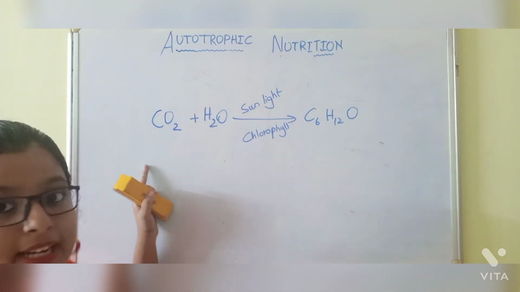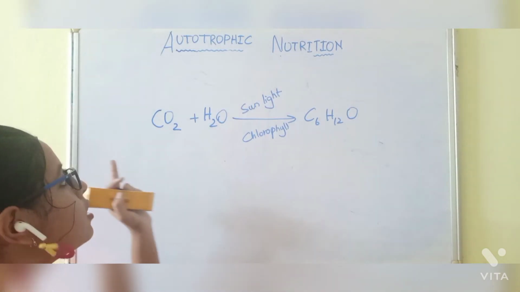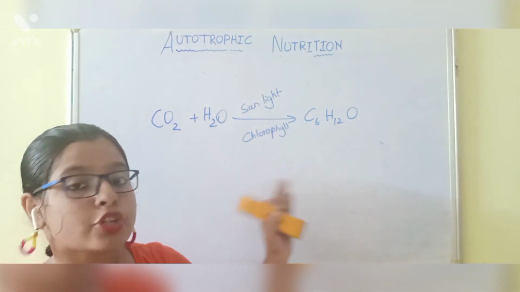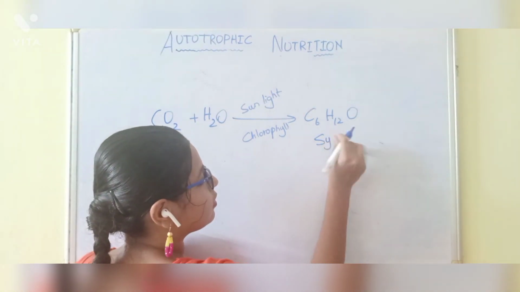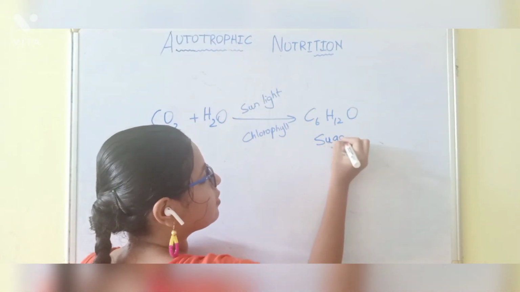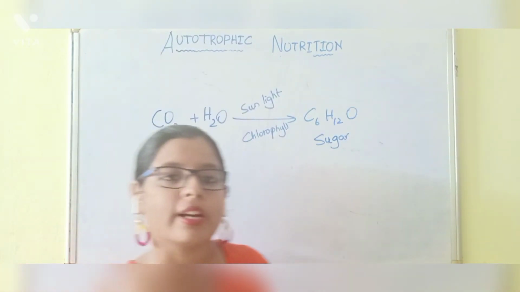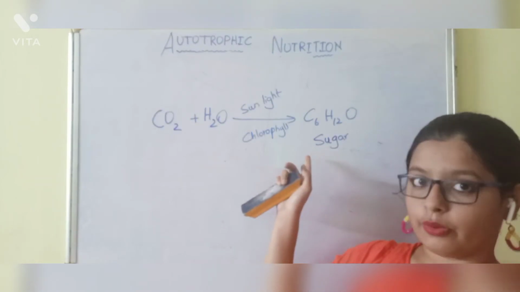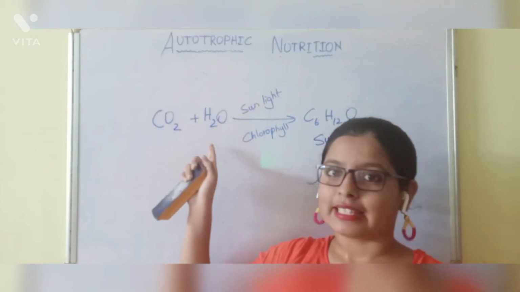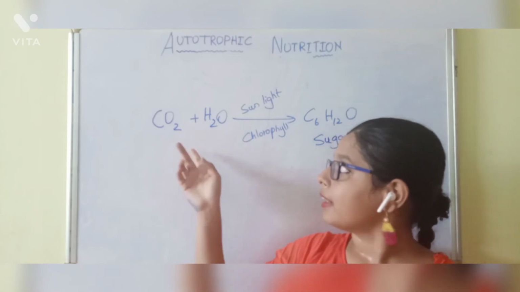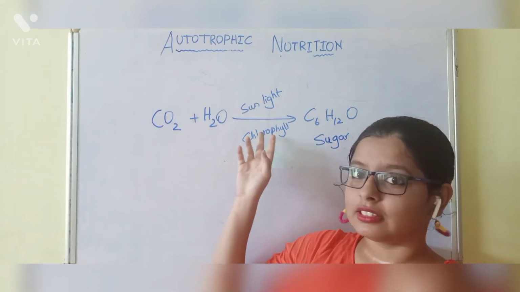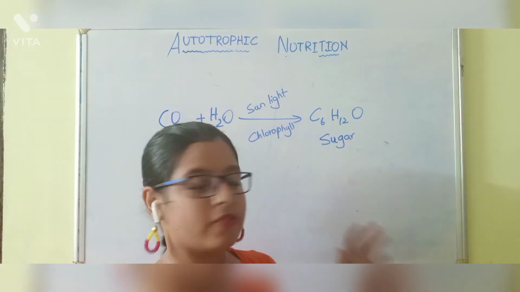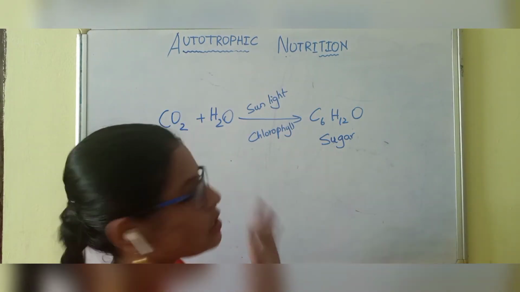CO2 is carbon dioxide, H2O is water. So carbon dioxide plus water prepare sugar. This sugar is produced with the help of carbon dioxide and water in the presence of chlorophyll and sunlight. This is the formula of photosynthesis.